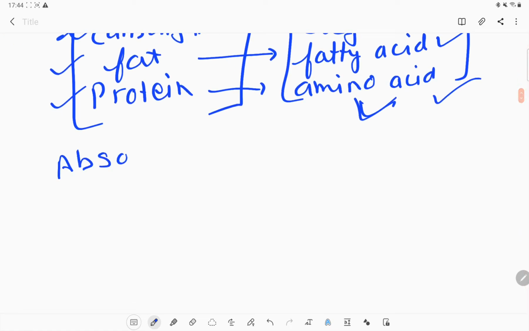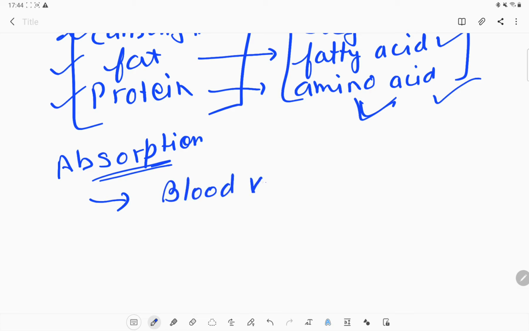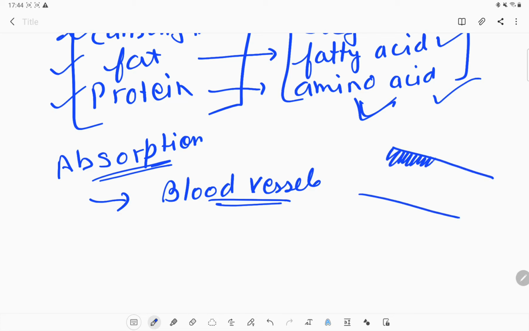Okay, how does our small intestine do the absorption process? The digested food is now passed into the blood vessels which are present near the walls of the intestine, and from that area there are some finger-like projections you can see inside the small intestine.